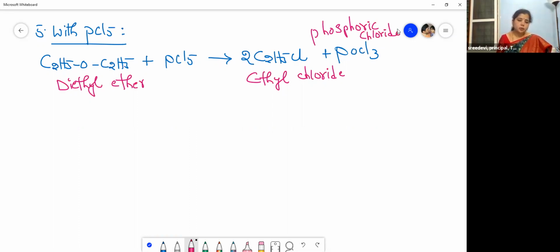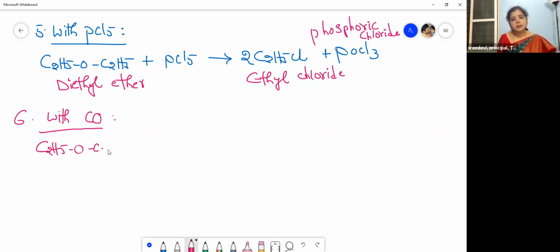So now let us move to the reaction of this diethyl ether with carbon monoxide, CO. See what happens when it reacts with carbon monoxide.